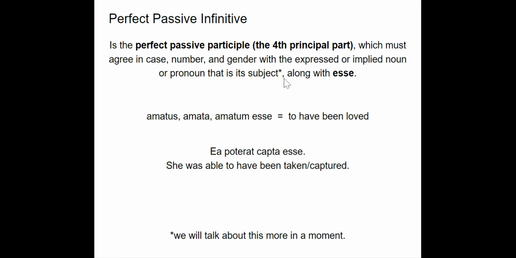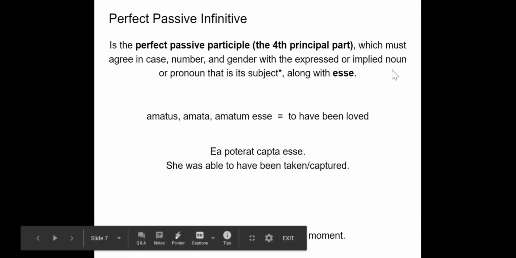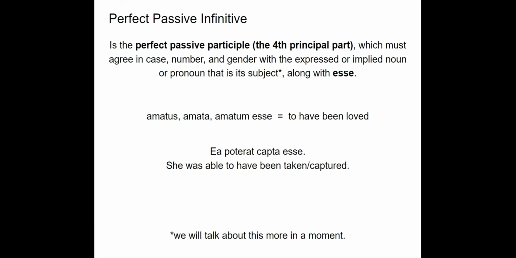Now I have this relative clause right here explaining that the fourth principal part must agree in case, number, and gender with the expressed or implied noun or pronoun that is the subject. I have an asterisk. We will talk about this more in a few slides. So right now, what is important to understand is that the perfect passive infinitive is made up of a perfect passive participle and esse.